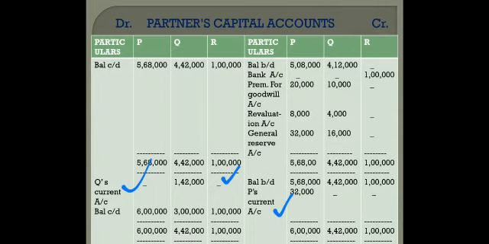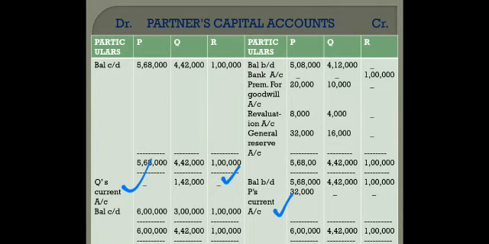Now I know in P's current account, I'll be receiving the payment in future. He will bring 32,000 and offer it to me. So children, what will I do? It becomes an asset for me, so it will go on the asset side of the balance sheet. And children, Q's current account: I know in future the business has to pay 1,42,000 to Q. So that means it becomes a liability or a burden on the business.